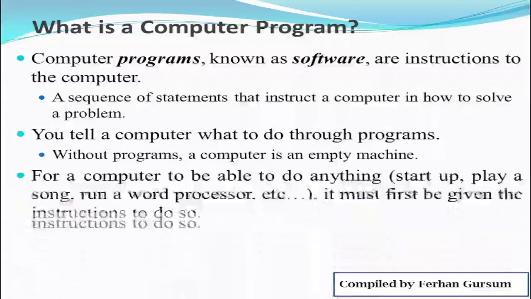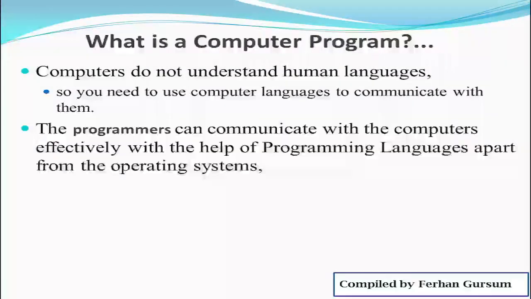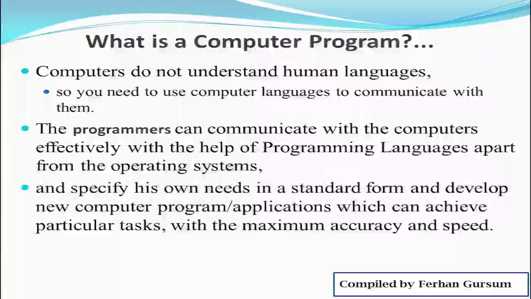An empty machine. Why do we use computer programs? The reason is that computers do not understand human language, so you need to use computer language to communicate with them. Programs can communicate with computers effectively with the help of programming languages, apart from the operating system. We have operating systems, but apart from operating systems, we need programming languages to communicate with what?